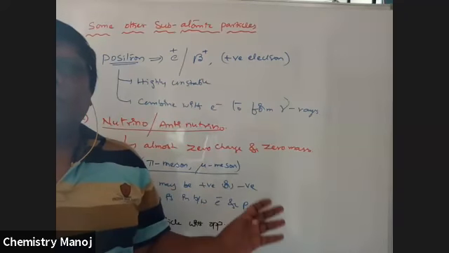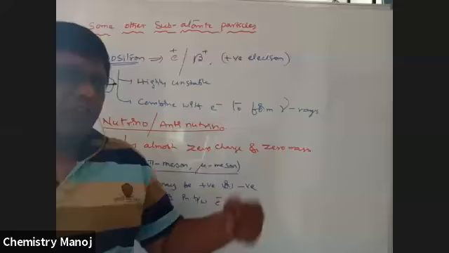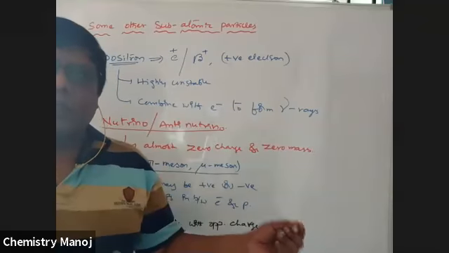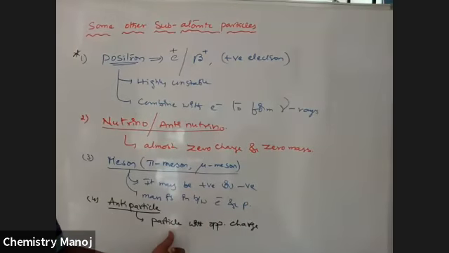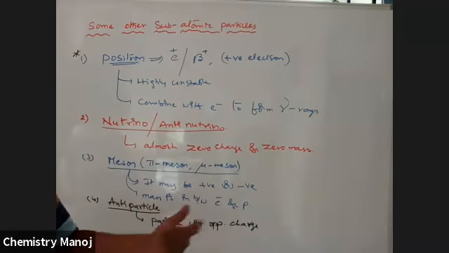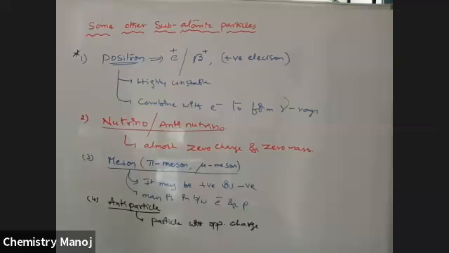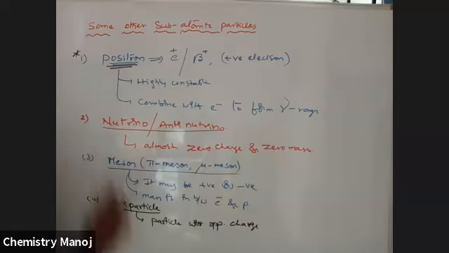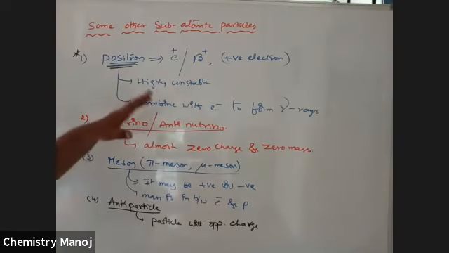Opposite means if you take a proton, there is an antiparticle opposite to the proton. If you take an electron, it is opposite to the electron. These are generally used in very, very rare cases, almost negligible. So among all, this is the only most important part. These are all subatomic particles.